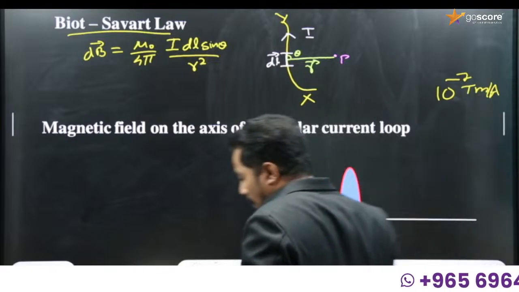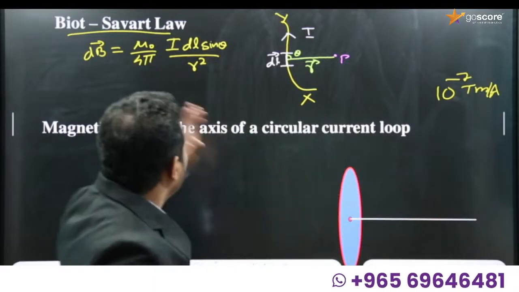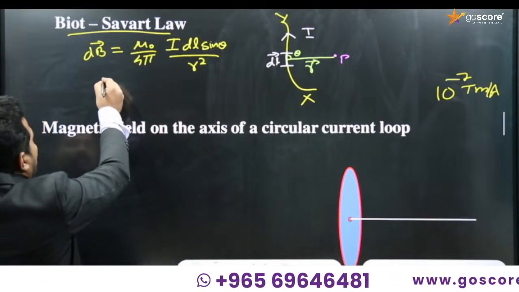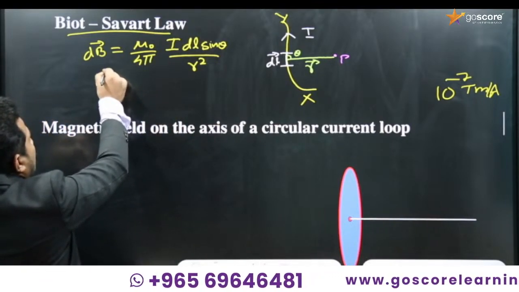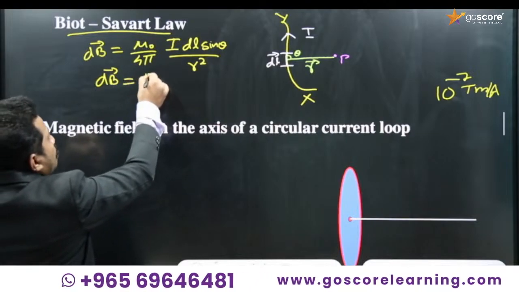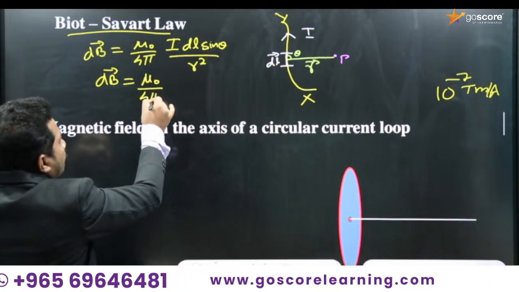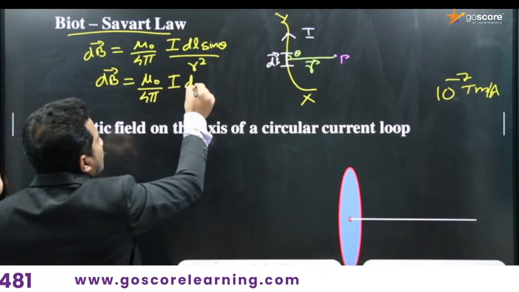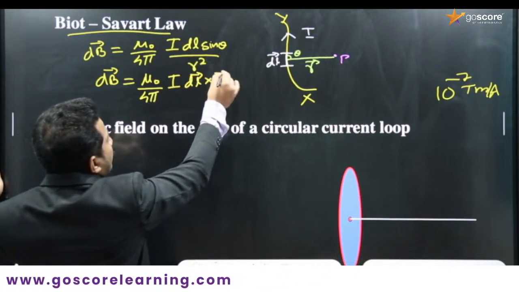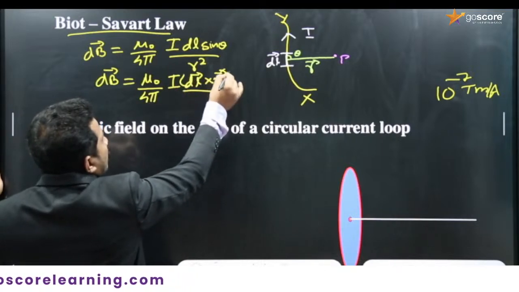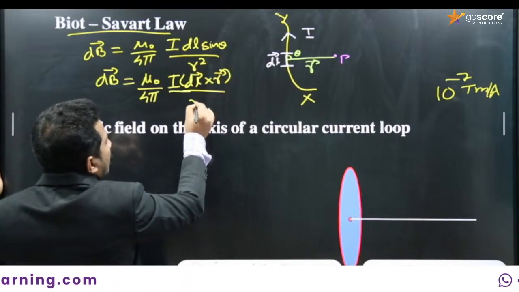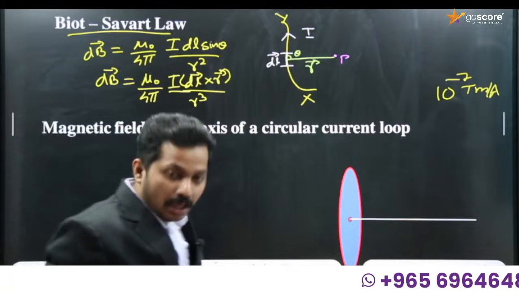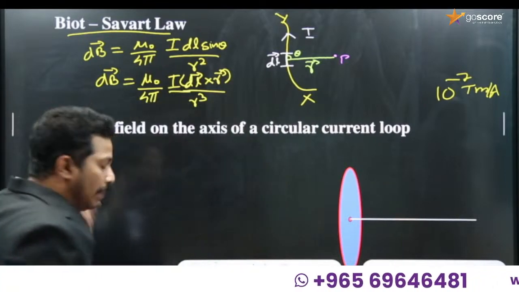Okay, I hope you are remembering all those things. So dB is equal to mu 0 by 4 pi, I dl sin theta by r square, and in vector form we can write it as dB is equal to mu 0 by 4 pi I into vector dl cross vector r all divided by r cube. So this is the Biot-Savart law in vector form. Magnetic field is a vector.